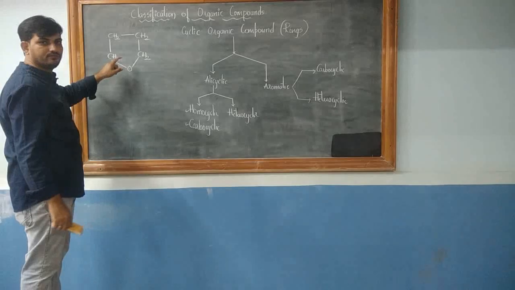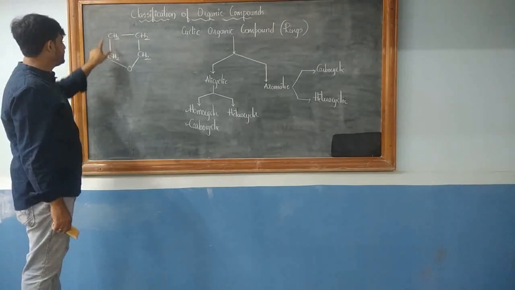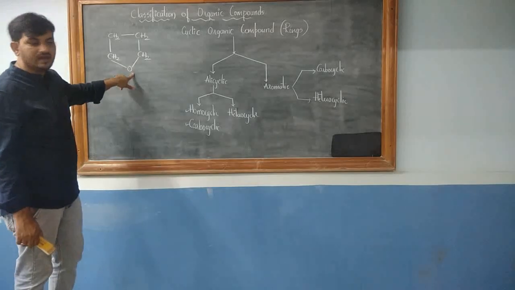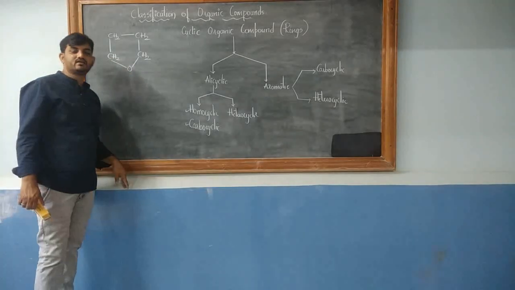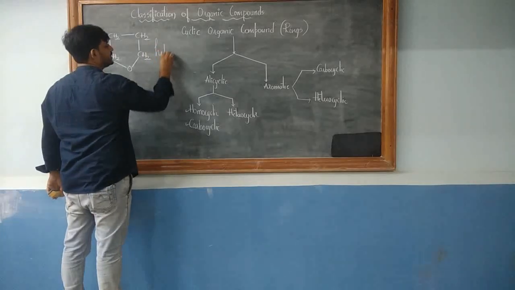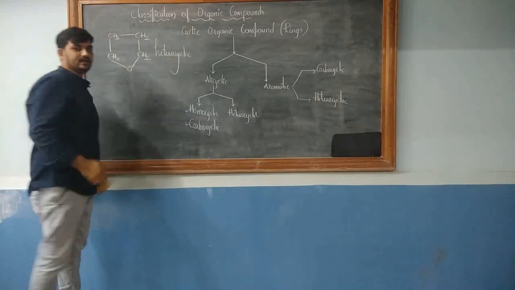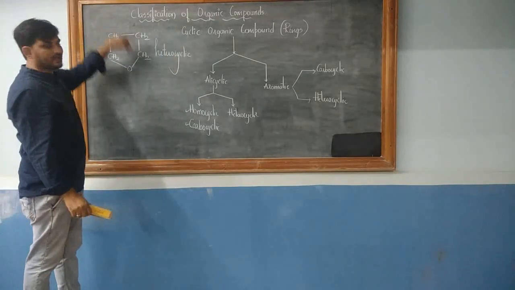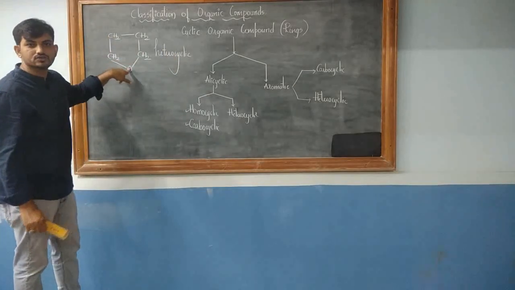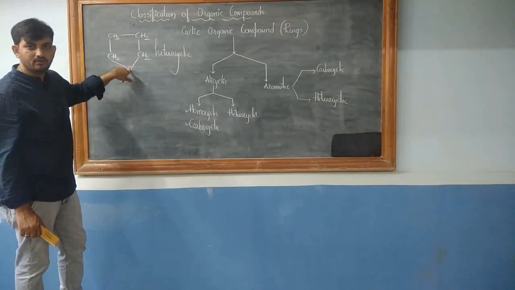It is made up of carbon, carbon, carbon, carbon, oxygen. Tell me, guys, whether it is homocyclic or heterocyclic. The answer is it is heterocyclic. Why? Because the ring contains one heteroatom, oxygen, over here. I hope I am clear what a heterocyclic compound is.